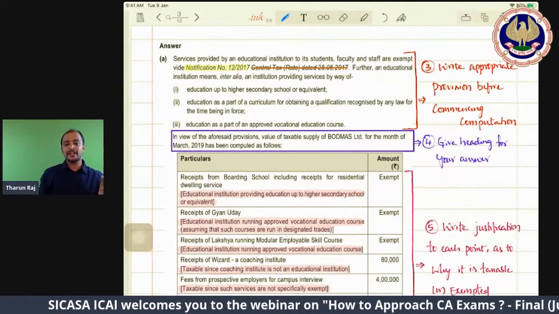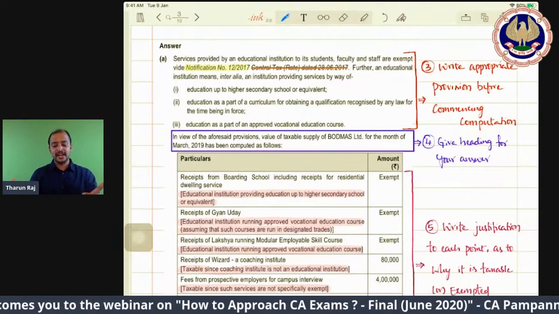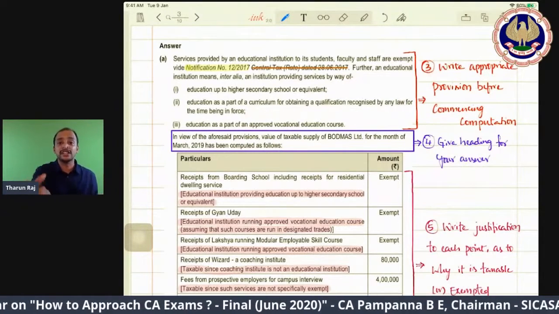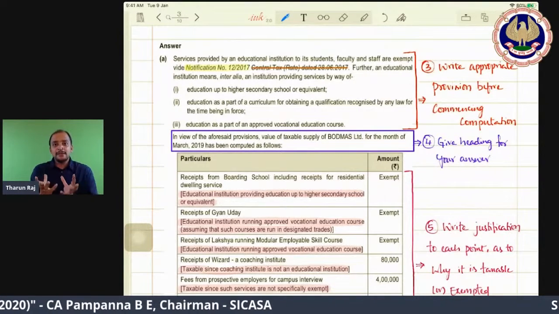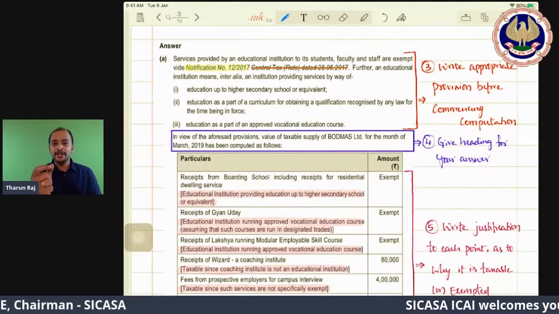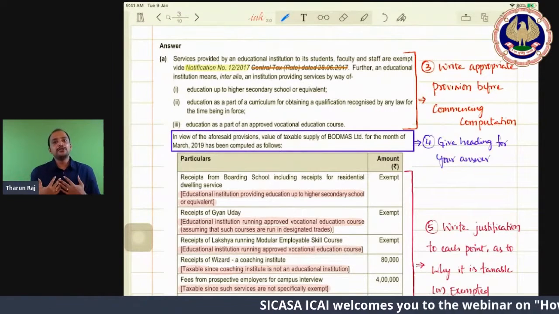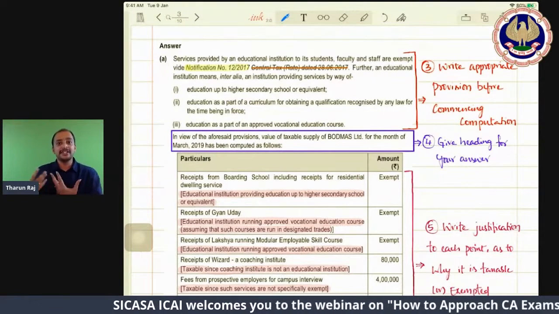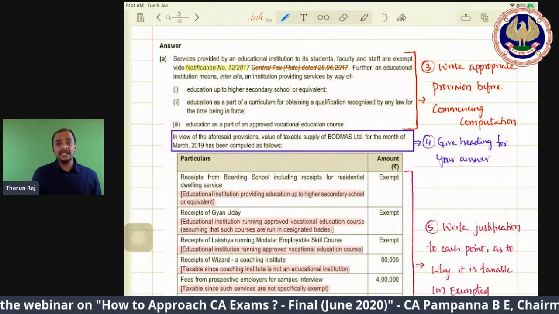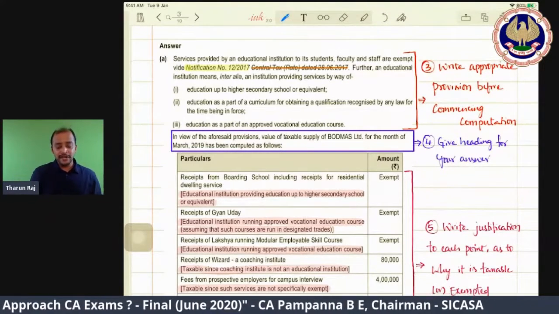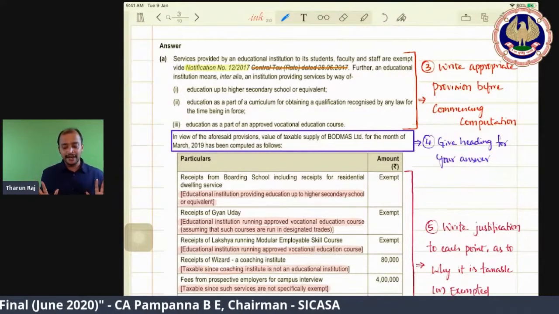Services provided by an educational institution to its students, faculty and staff are exempted under Notification 12/2017. So that you remember. That gives some kind of speciality when you are writing the answer, and you feel confident that yes, I have written it perfectly. You don't have to remember the date when this notification was given. That citation is not required.